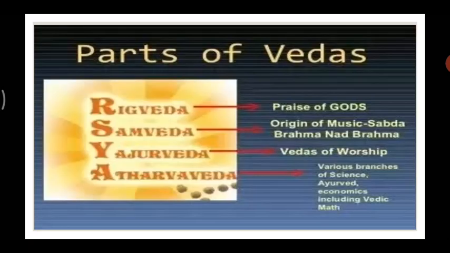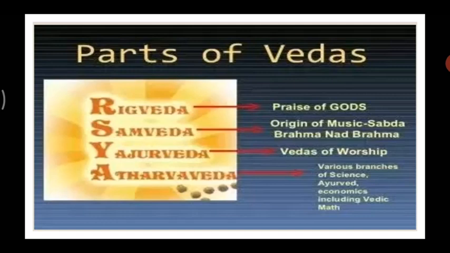Let's move forward. The next is parts of Vedas. Now, what all things are there in these books? In Rig Veda, you can find praises of God. Then in Sama Veda, the origin of music. How did Indian music start? Then the next is Yajur Veda, which is about Vedas of worship. That means how they used to worship God at that time.